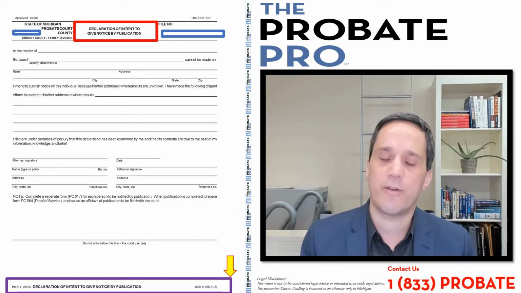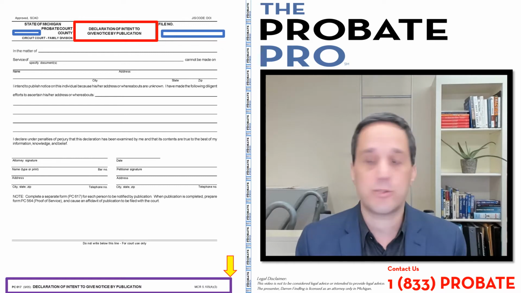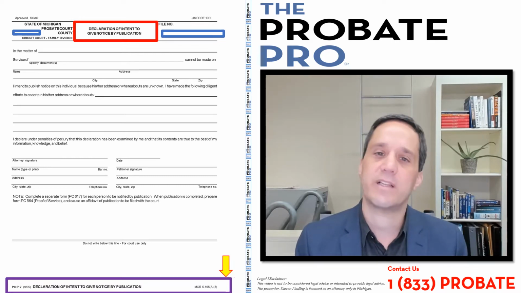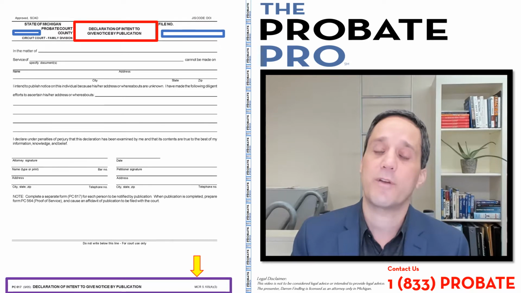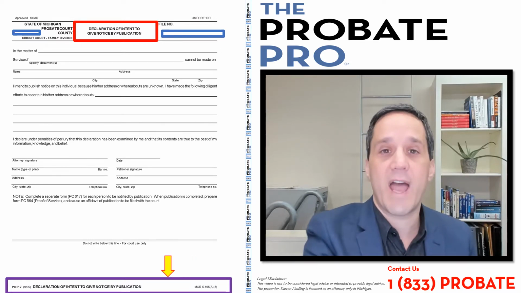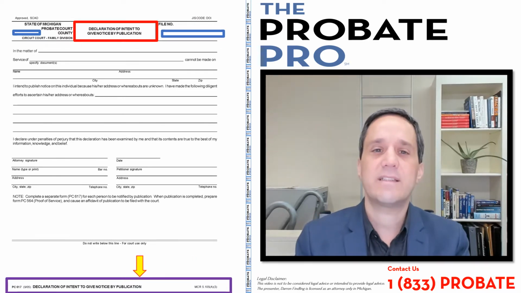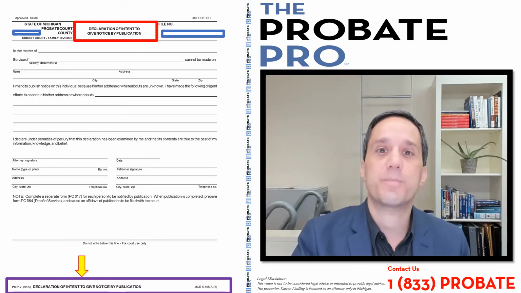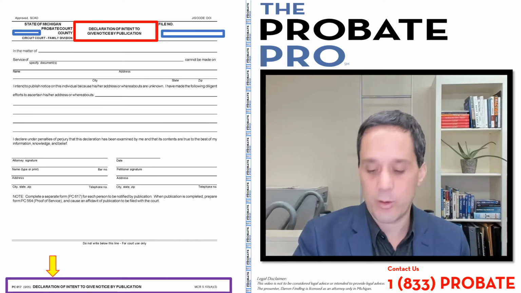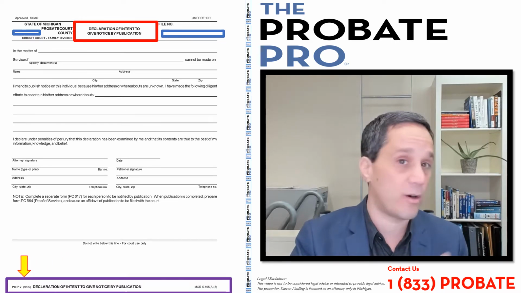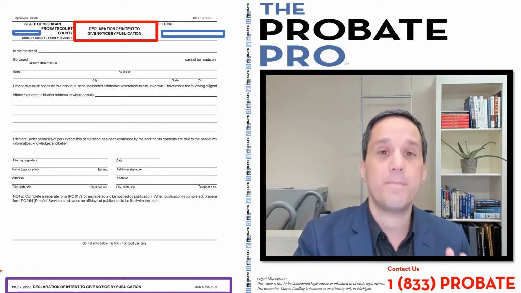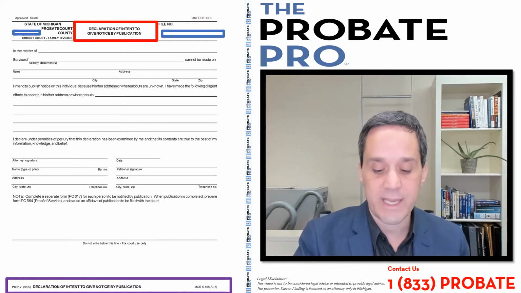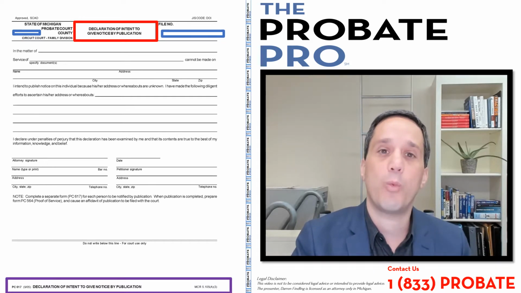With all of the SCAO forms, they are created by either statute or court rule or both, and in this particular case, the floating arrow references MCR 5.105(A)(3). So let's discuss this particular court rule. The court rule provides that an interested person whose address or whereabouts are not known or are unascertainable may be served by publication if a declaration of intent to give notice by publication under the court rule MCR 1.109(D)(3) is filed with the court.